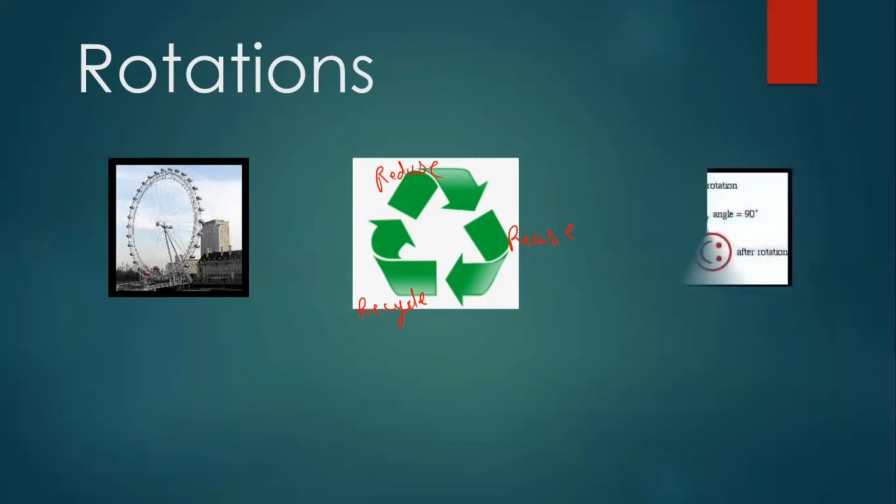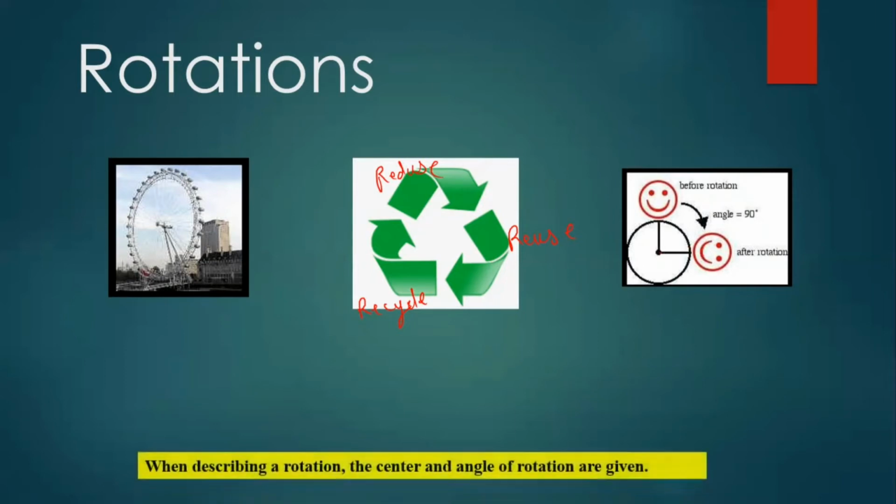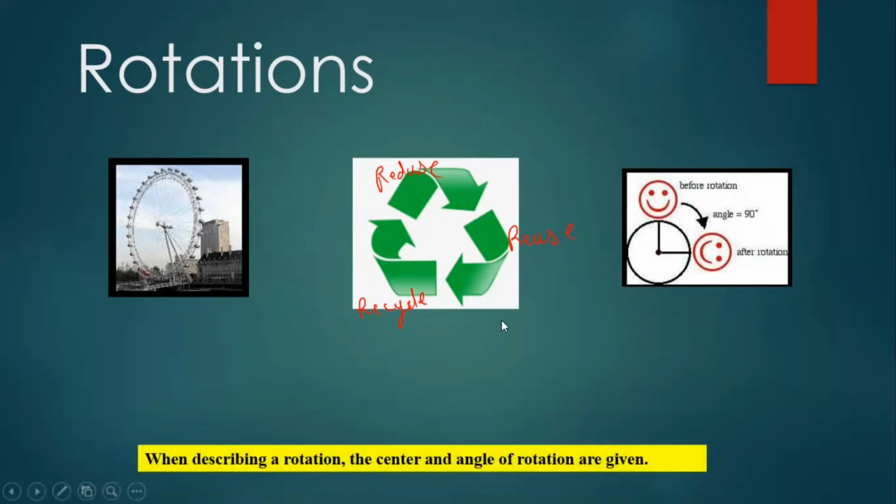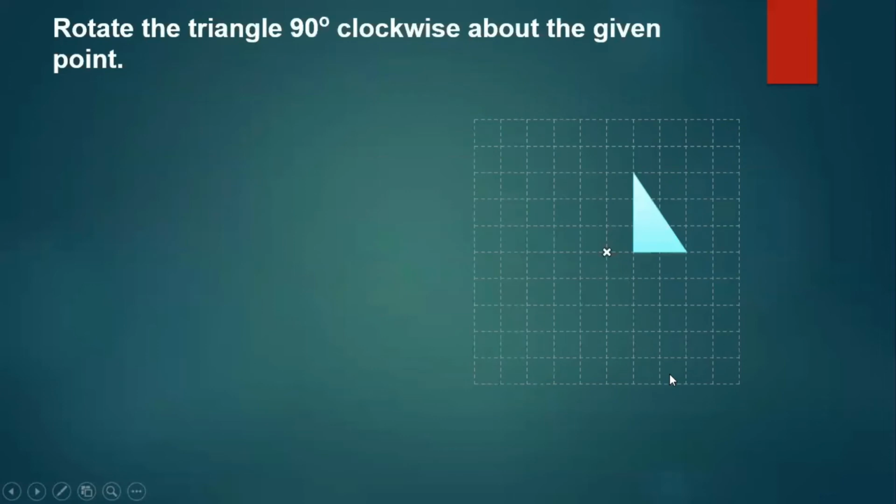Reduce, reuse, and recycle. Now this is your smiley, and when we rotate it by 90 degrees, it will look like this. This is the center of rotation. When we are rotating images, it is important that the center and the angle of rotation are always given. This will always be given to you. So let's take up a question. Rotate the given triangle 90 degrees clockwise about the given point.